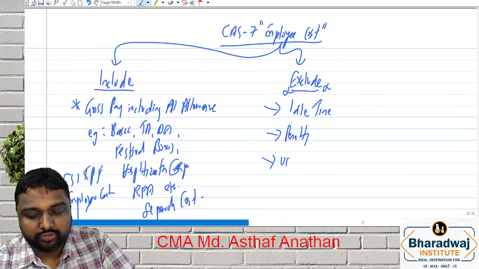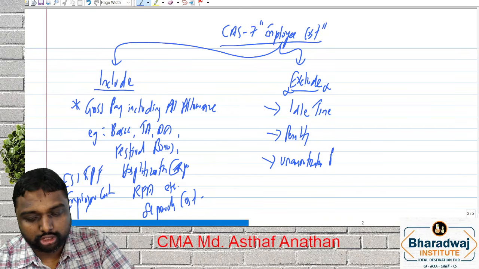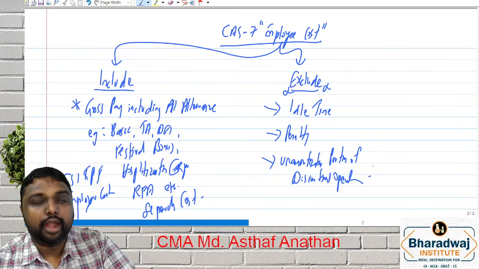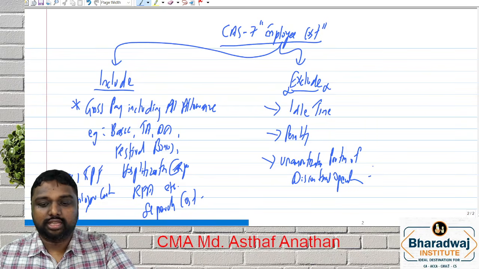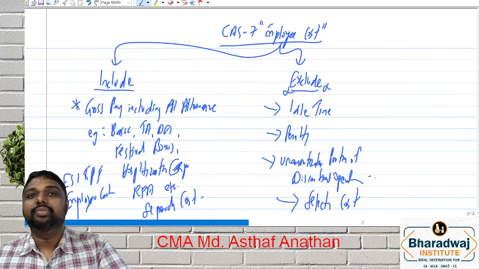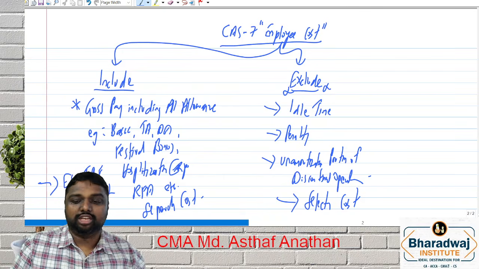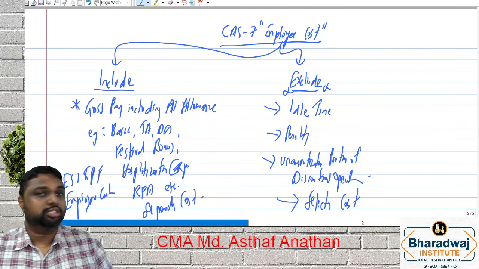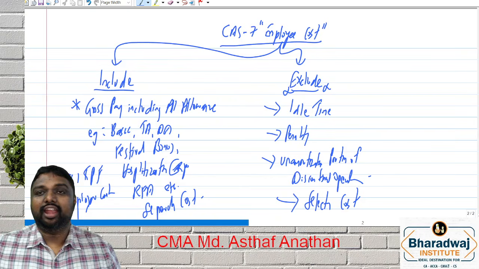Unamortized portion of discontinued operation. Then selection cost. What is selection cost? Selection cost means recruitment cost, training cost, everything.